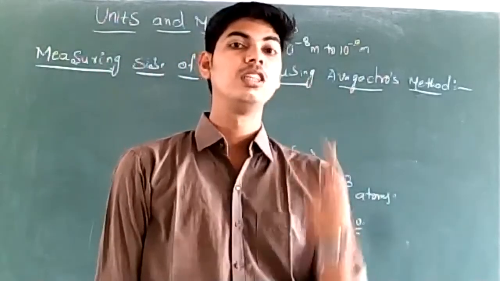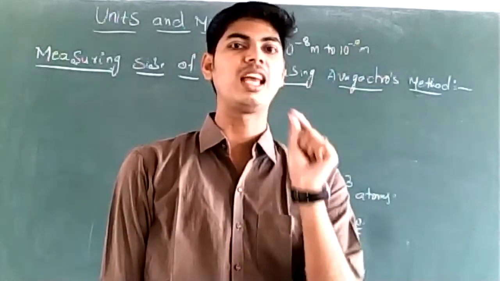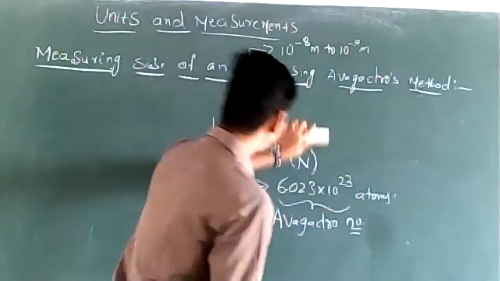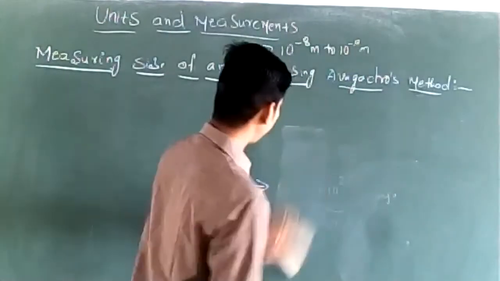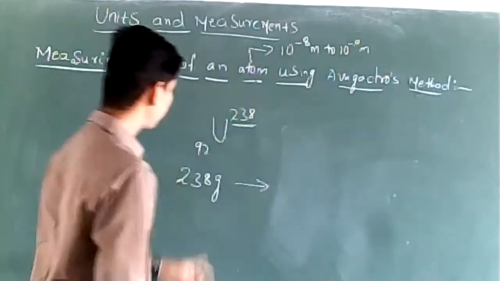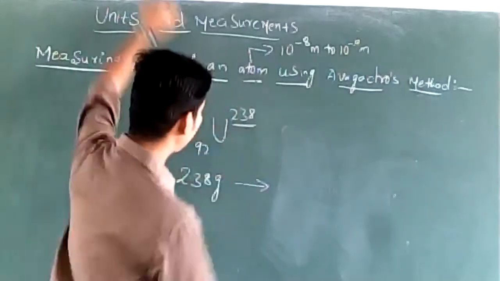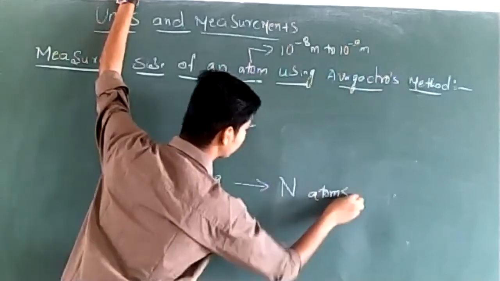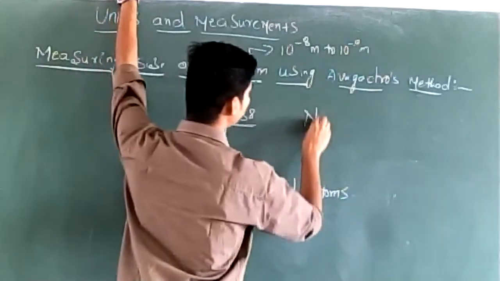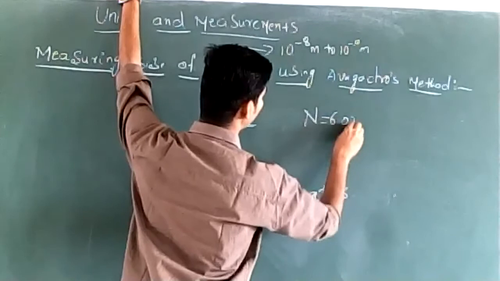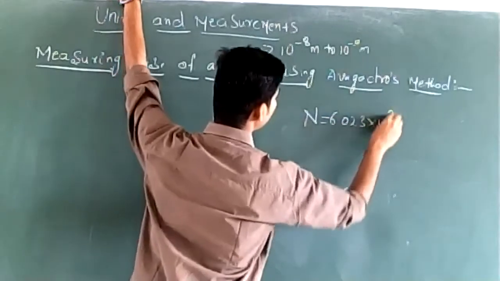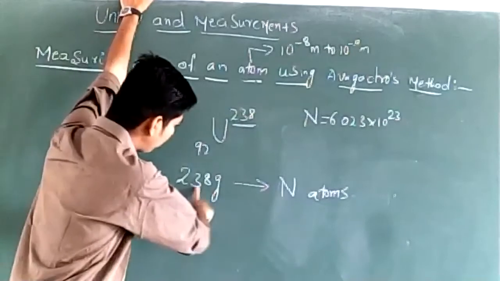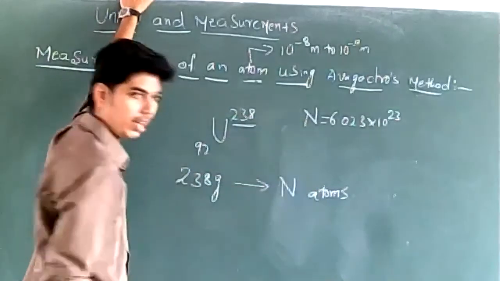When substituting, substitute N equals 6.023 into 10 to the power 23 atoms. So from now we will write: molecular mass of any substance contains N atoms, where N is equal to 6.023 into 10 to the power 23. The value of N must be remembered.